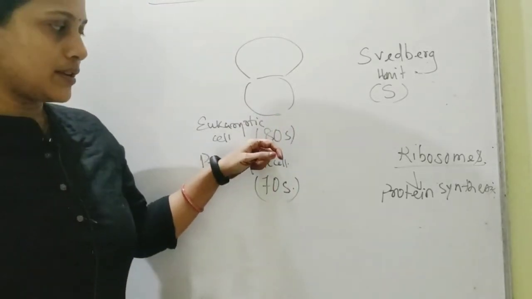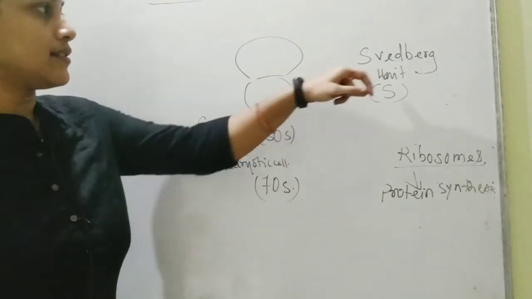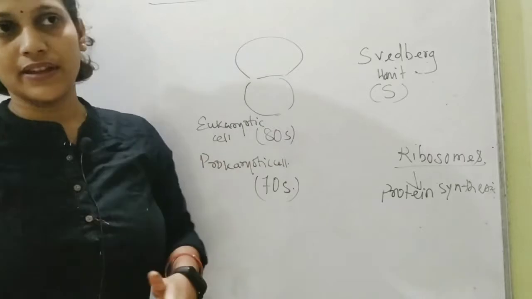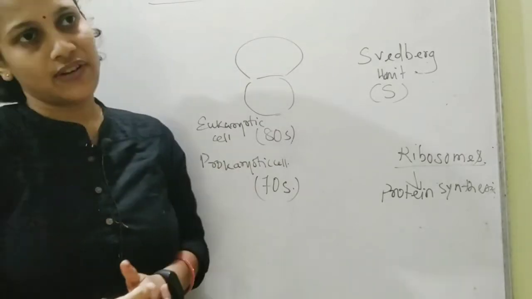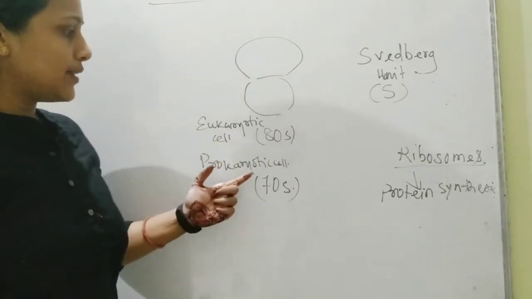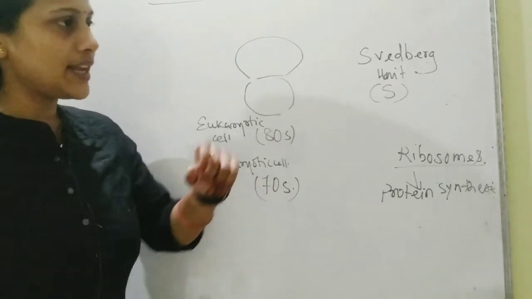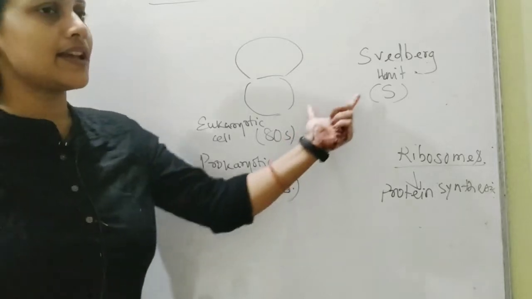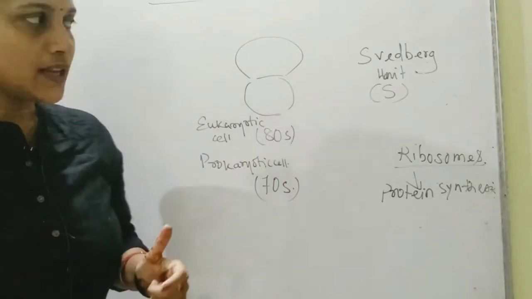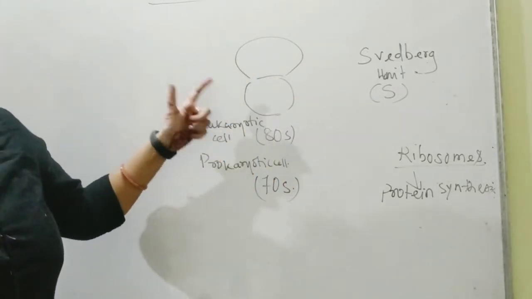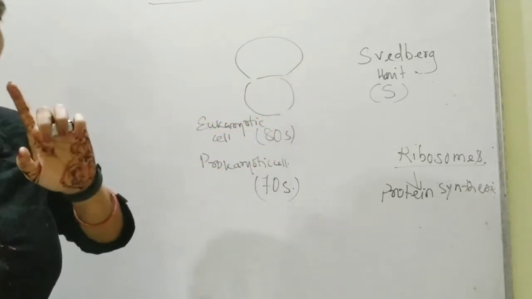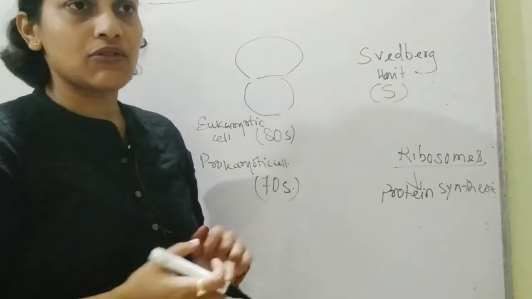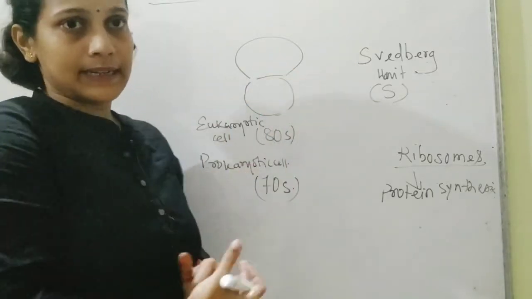That means what? The 80S means at this particular unit, the ribosomes came and stuck over there while they were undergoing the process of ultracentrifugation. When we talk about the prokaryotic cell, 70S means they again came and stopped at this particular 70S unit. Okay, so this is what the S means. Okay, when you come to +2, when we will be covering these ribosomes in the next few lessons also, we'll be talking about them in great detail.